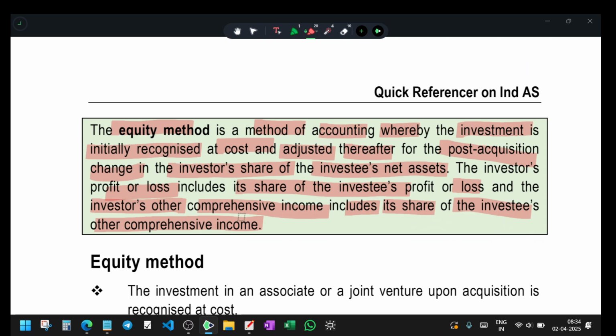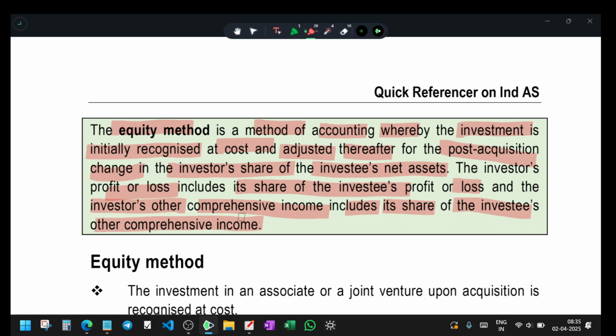So what is the equity method? It is a method in which we evaluate the holding at cost, adjusted after post-acquisition. Acquisition costs are added back and given a value. That is the equity method.